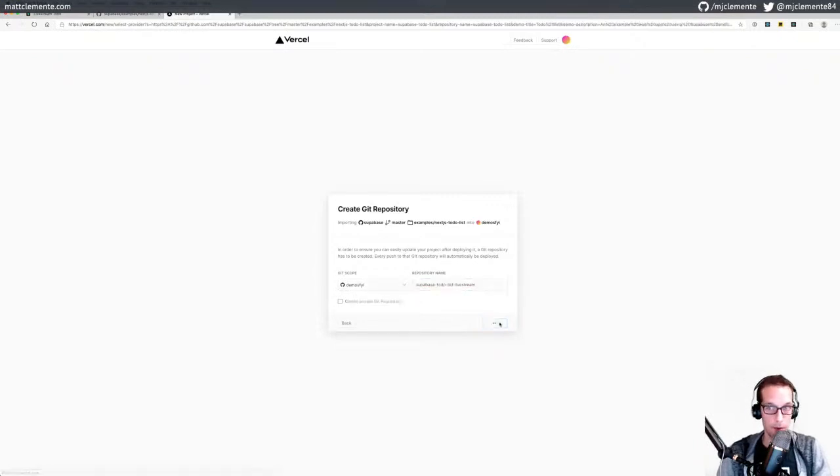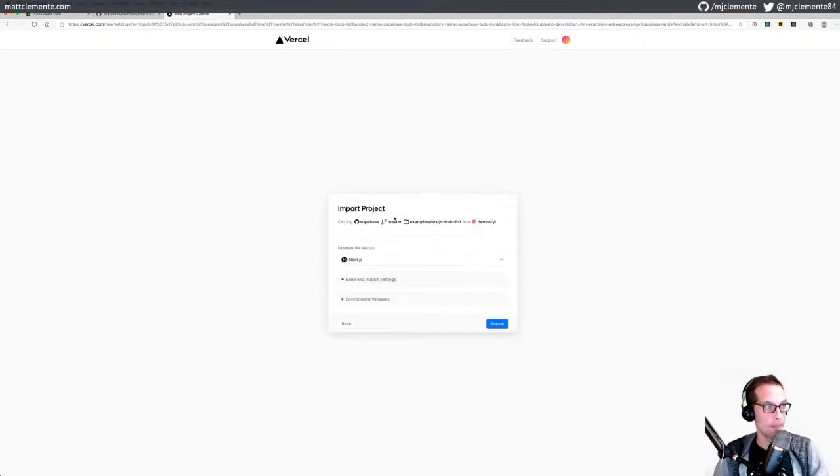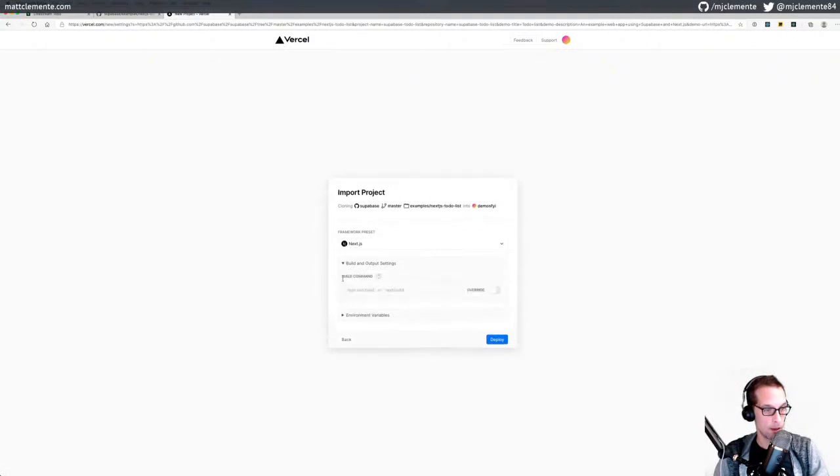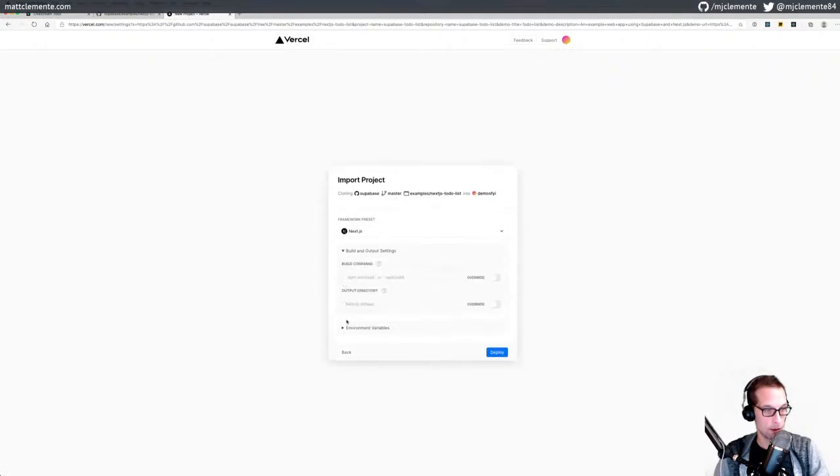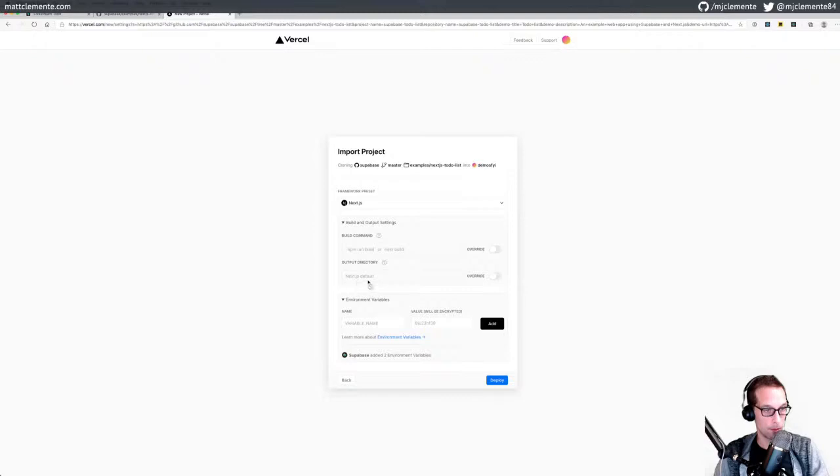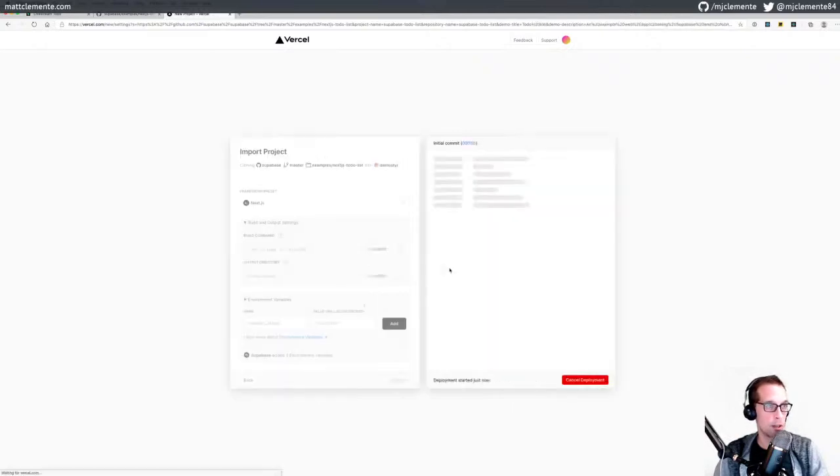Does not need to be private. And build command, npm build. Alright. Let's deploy that. We'll get this up and running, and we'll see what we got. Then I'll clone the project into that directory so we can just explore a little bit more of what they generate in the example project.